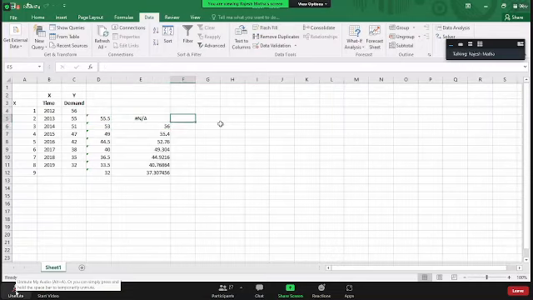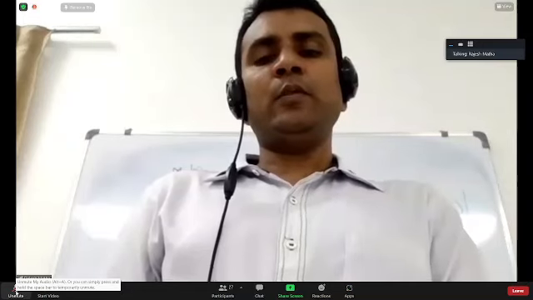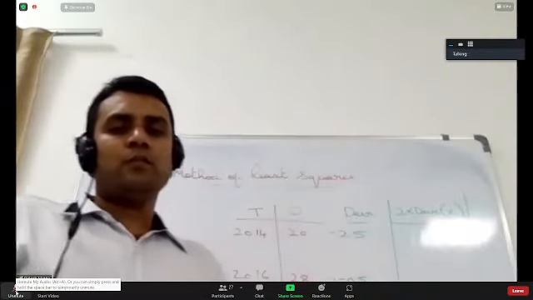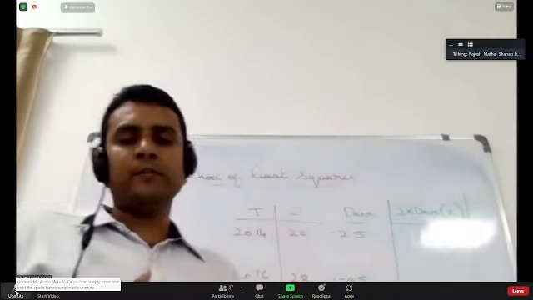In the same way, we can use the moving average method also to get the forecasts. Instead of manually solving, if you are thorough with Excel, you can use the moving average method, the exponential smoothing method. You can also use the least square method to forecast the next time period's demand. Anything else that you want me to explain? Forecasting. Are you all okay with forecasting?